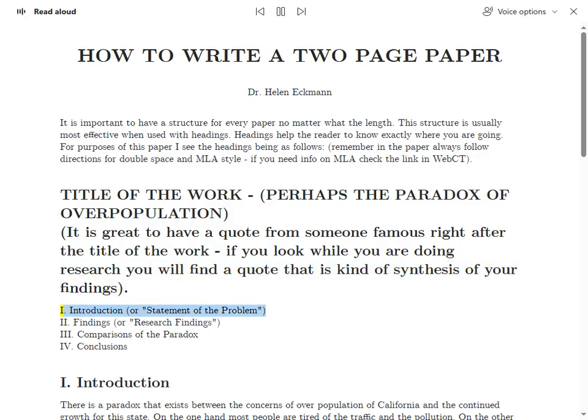findings. 1. Introduction or statement of the problem. 2. Findings or research findings. 3. Comparisons of the paradox. 4. Conclusions. Introduction. There is a paradox that exists between the concerns of overpopulation of California and the continued growth